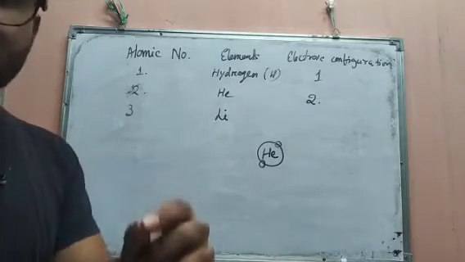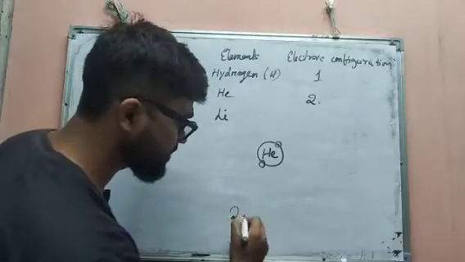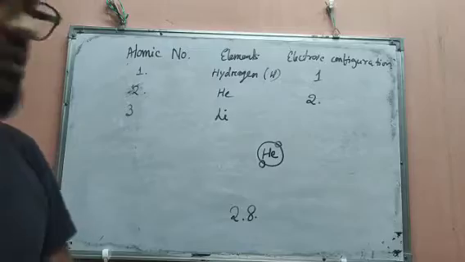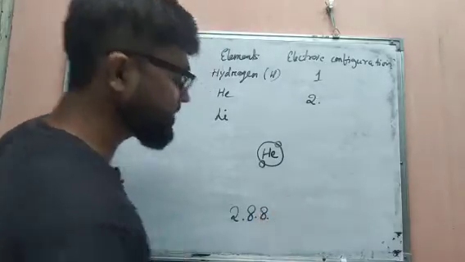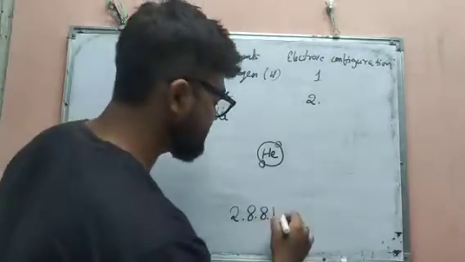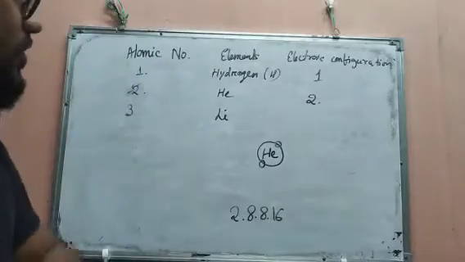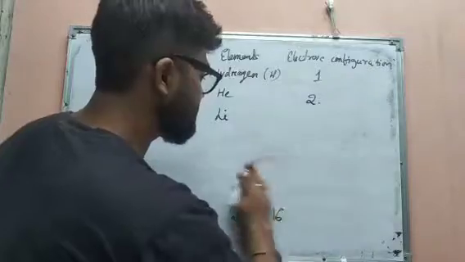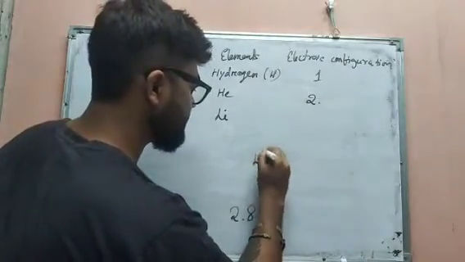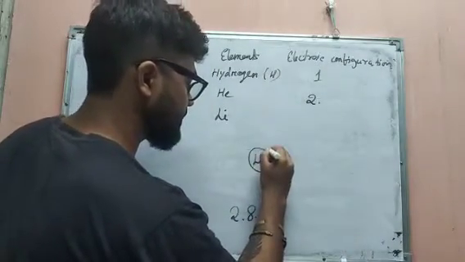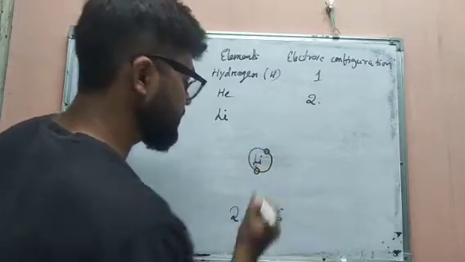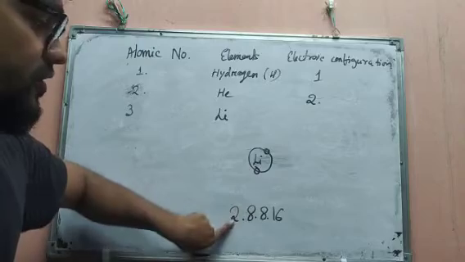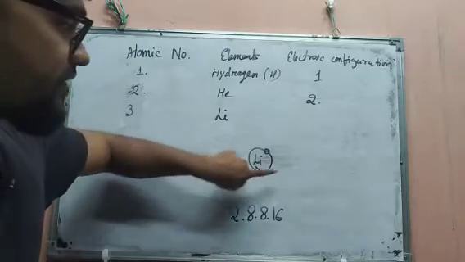So I told you that the electron configuration is: the first orbit contains 2 electrons, the second contains a maximum of 8, the third contains a maximum of 8, and the last contains a maximum of 16 electrons. So lithium has 3 electrons. The first 2 electrons will occupy the first orbit, because the first orbit contains only 2 electrons.